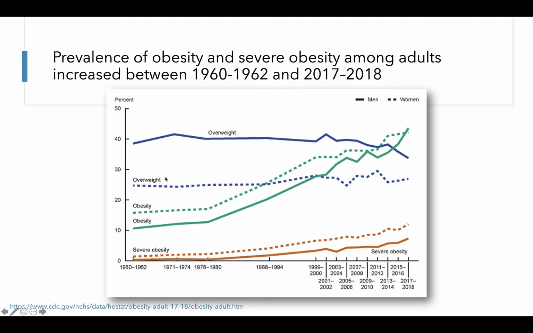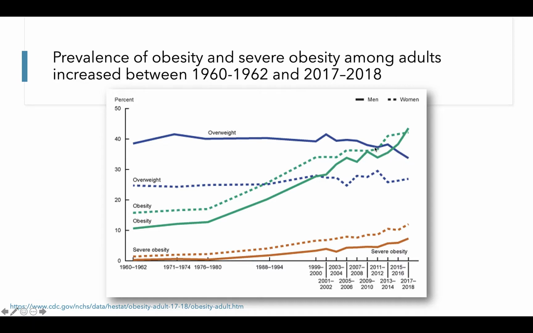So in the dark blue, we have overweight prevalence. In the green, we have obesity prevalence. And in the orange, we have severe obesity prevalence for men and women. Let's first look at trends for overweight. And here we see that prevalence of overweight is higher for men relative to women, but is actually fairly steady over time if we look at trends between the 1960s to the present day. And in fact, we actually see decreases in the prevalence of overweight among men in recent years.